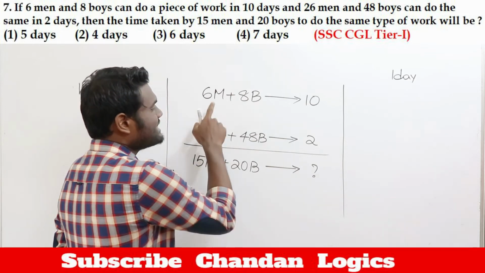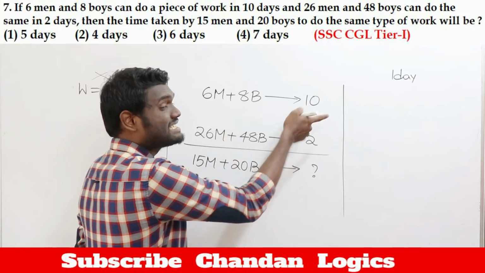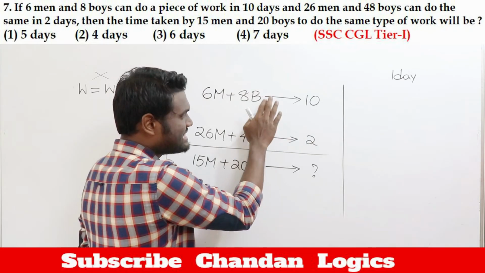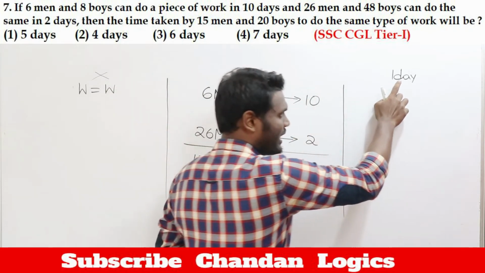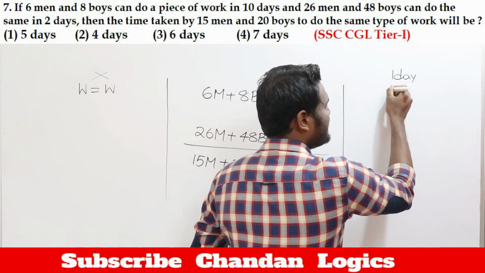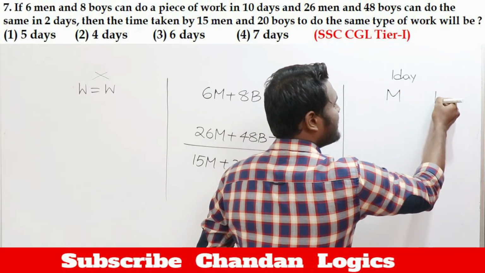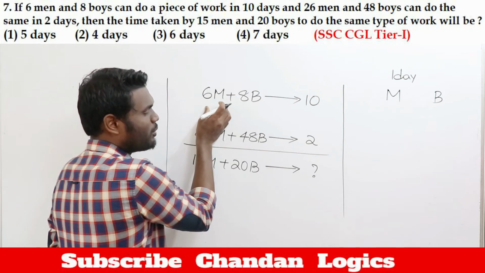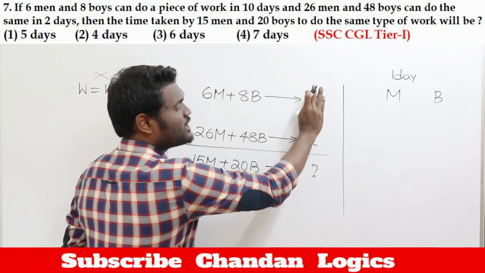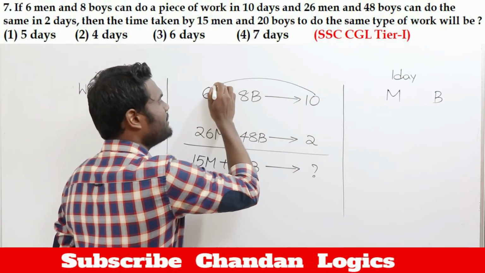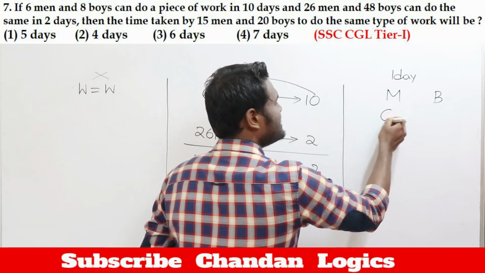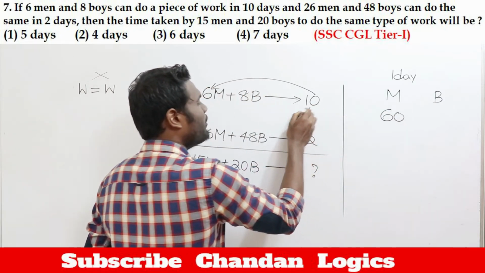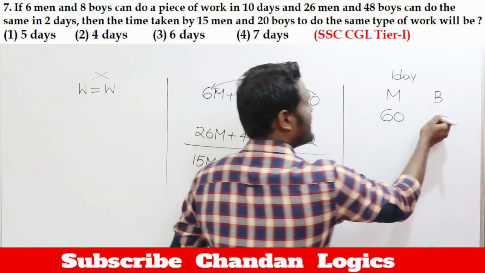If you look here, 6 men and 8 boys take 10 days. If the same work should be completed in 1 day, how many men and boys are required? If it is 10 days, 6 men and 8 boys are required. If it is 1 day, men will be 6 into 10, 60 men, and boys will be 10 into 8, 80 boys.